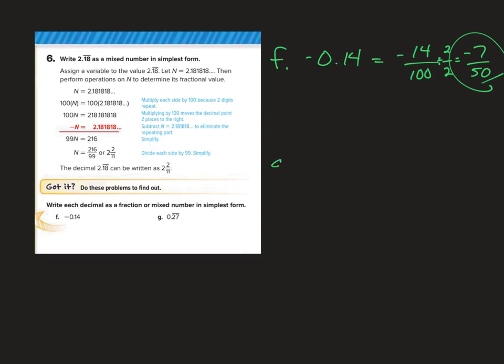Now for G, we've got 0.27 repeating, and we said to start things out, we're going to let n equal 0.272727... Because we have 2 decimal places in the repeating decimal, we're going to multiply both sides of the equal sign by 100.